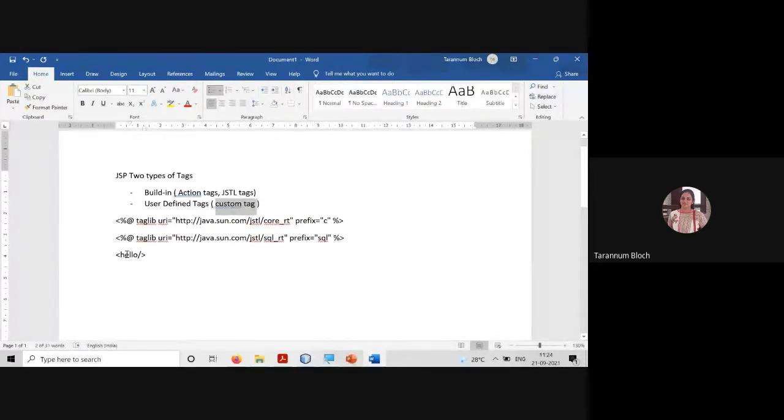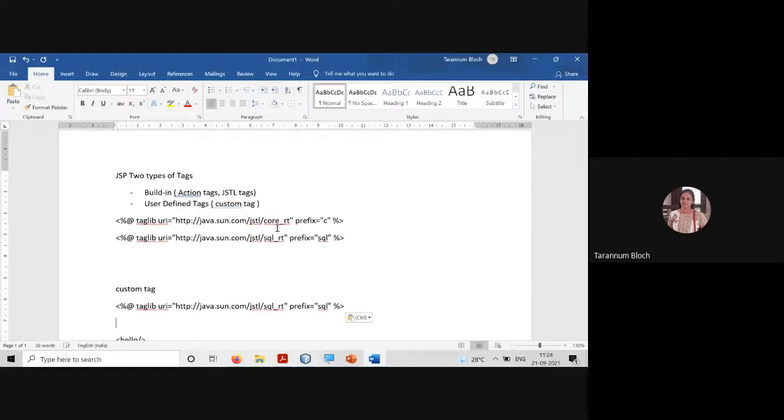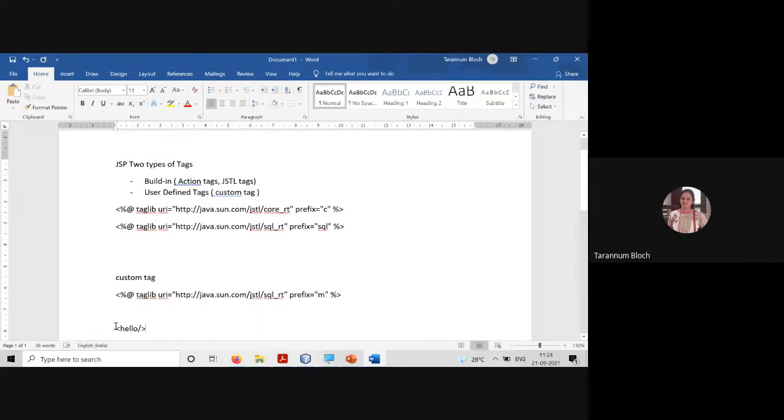Let us say you are designing a tag which is named hello. So if you want to use it, you need to give the URI, which gives the meaning of that tag, as well as the prefix. Let us say the prefix is M. So I'll say M colon hello. When I say M colon hello, it will go and search the definition of the hello tag in the given URI.